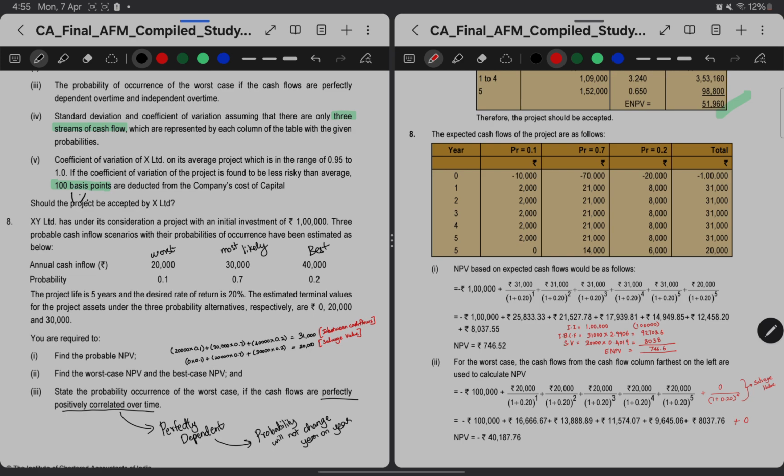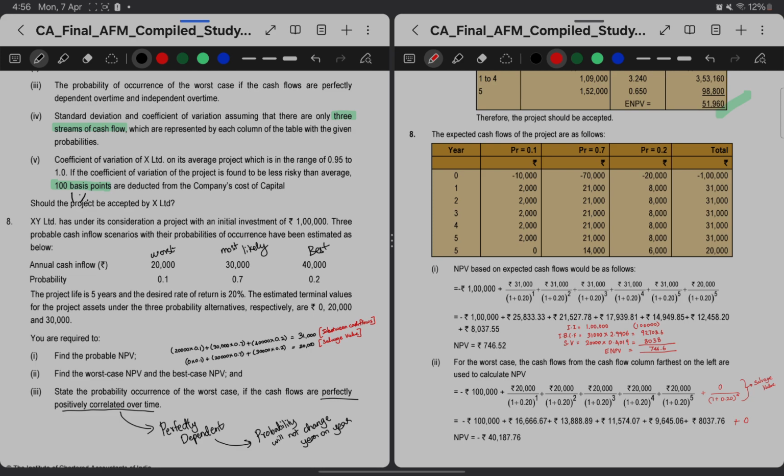The project life is 5 years and the desired rate of return is 20%. The estimated terminal values for the project assets under the 3 probability alternatives respectively are 0, 20,000 and 30,000. So these are the salvage values. Even for salvage values we have to apply the same probabilities to arrive at the expected salvage value. Then they are asking, you are required to find the probable NPV.